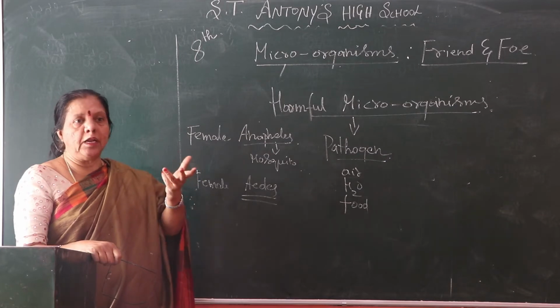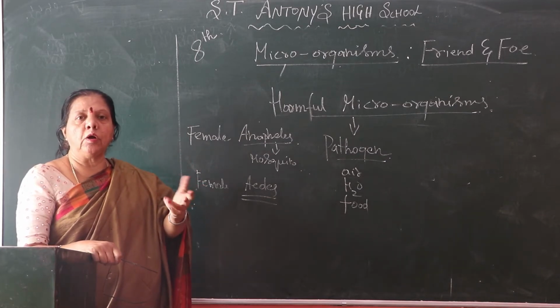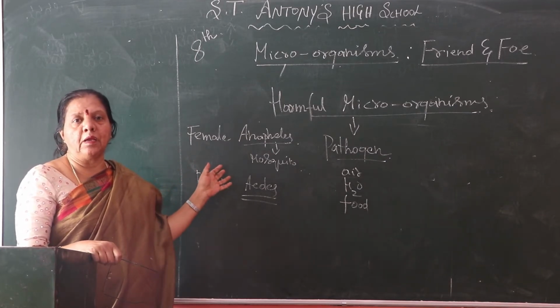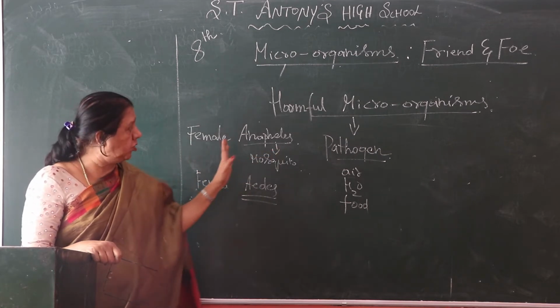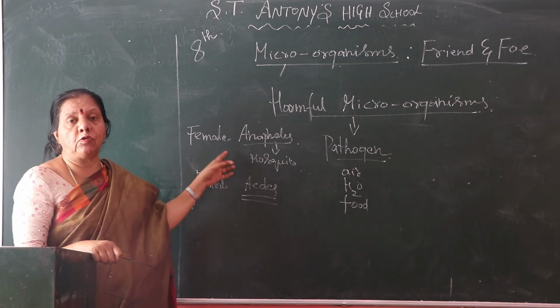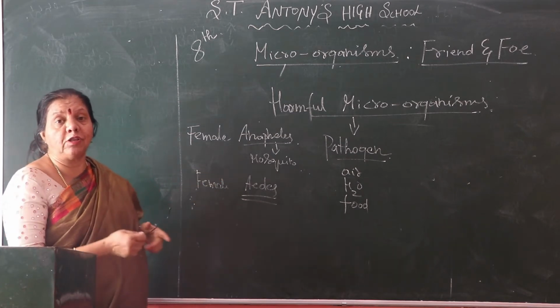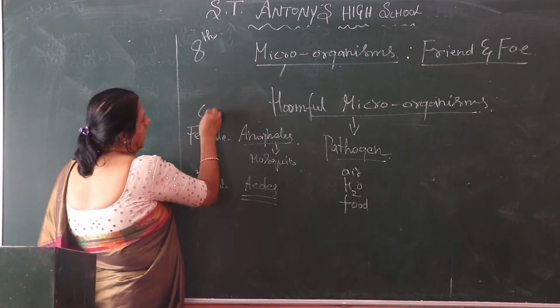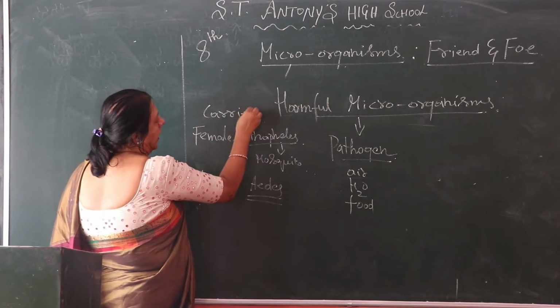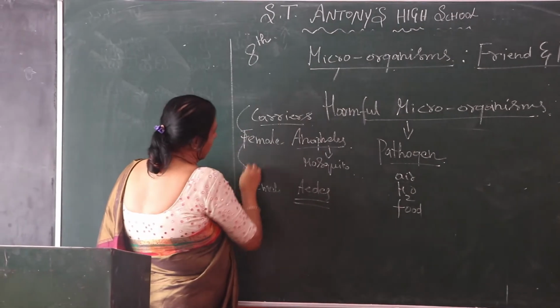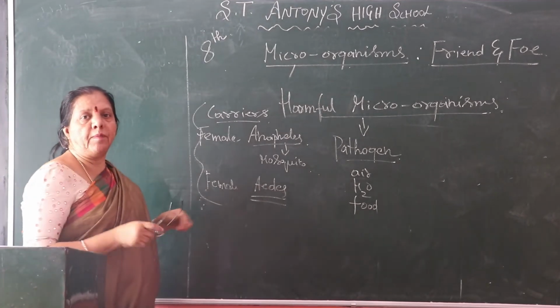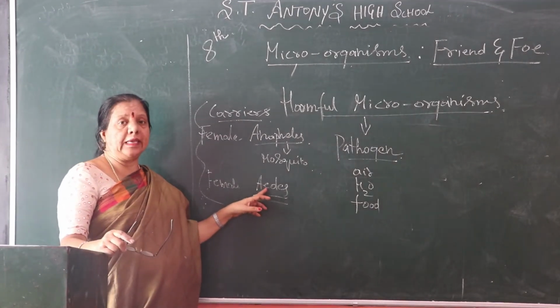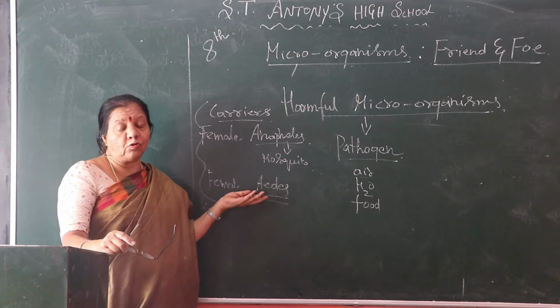Mosquitoes sit on toilets and here and there, and then come onto you. So this is also another way pathogens enter your body. This is also one of the carriers. What do we call this? Carriers. Those that spread are called carriers. Who are the carriers? Female Anopheles and female Aedes.